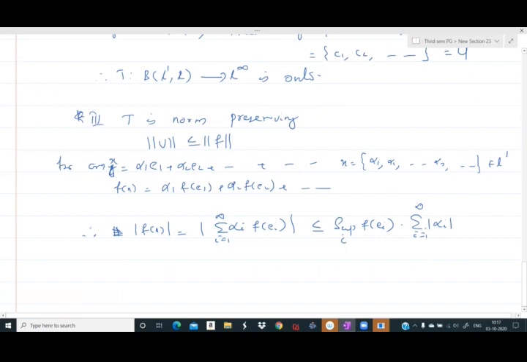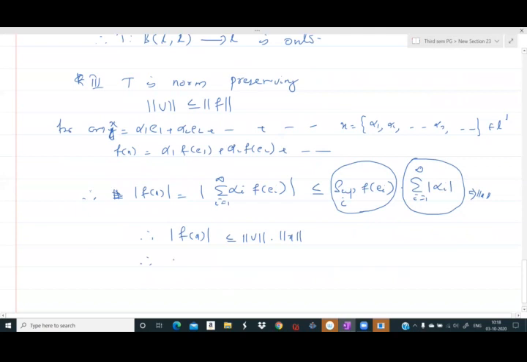Therefore, the norm of x in L1 is the norm of X. So the modulus of f of x is less than or equal to the norm of V into the norm of X. Therefore, the modulus of f of x by the norm of X is less than or equal to the norm of V for all X belonging to L1 and X not equal to 0.